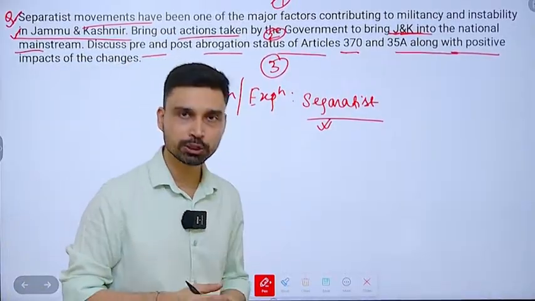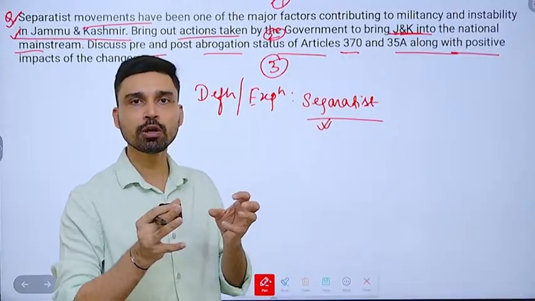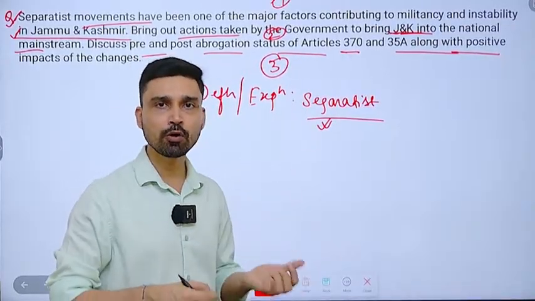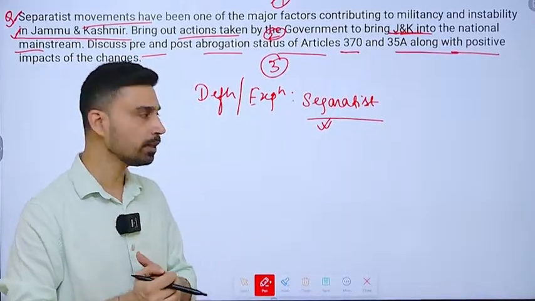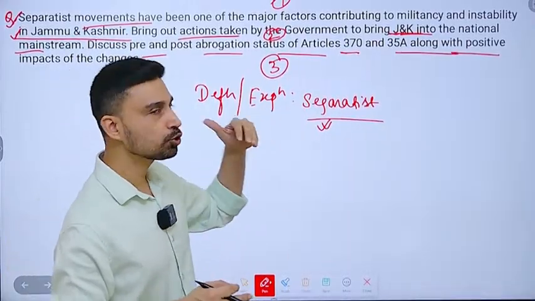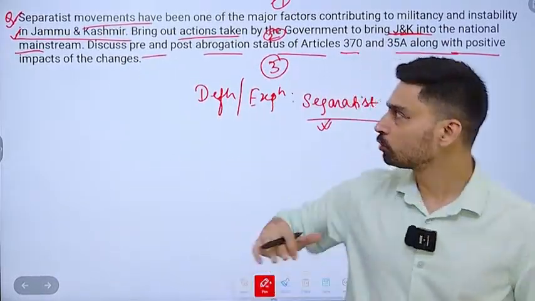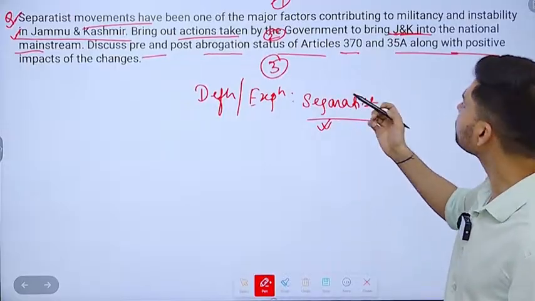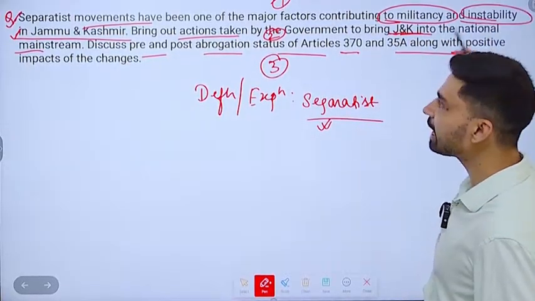As far as Jammu and Kashmir is concerned, we can see that a particular section of the population or a particular group, this can be a terrorist group, for example you have militant groups such as the Jammu Kashmir Liberation Front, you can give an example. Their objective was to ensure that Jammu and Kashmir does not remain part of the Indian Union. So that is what we can talk about as the separatism movement.